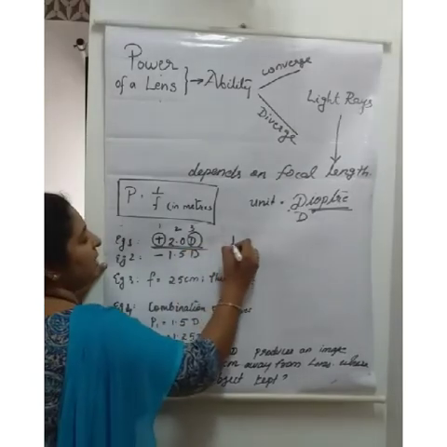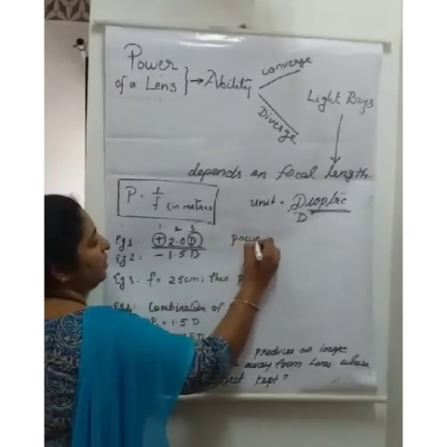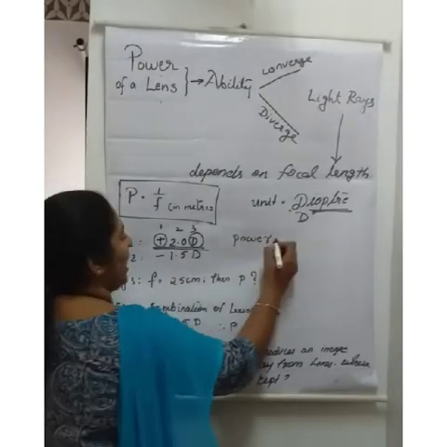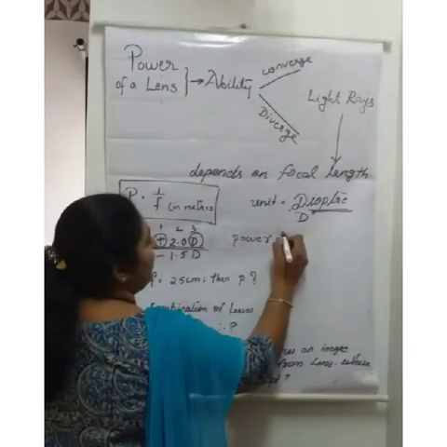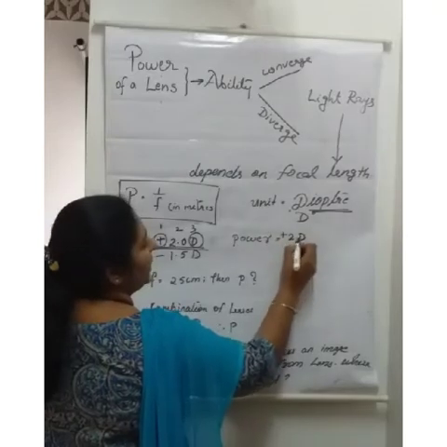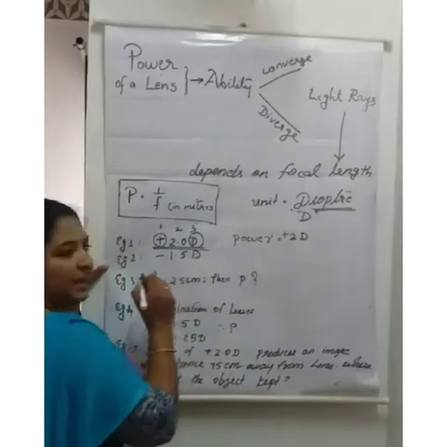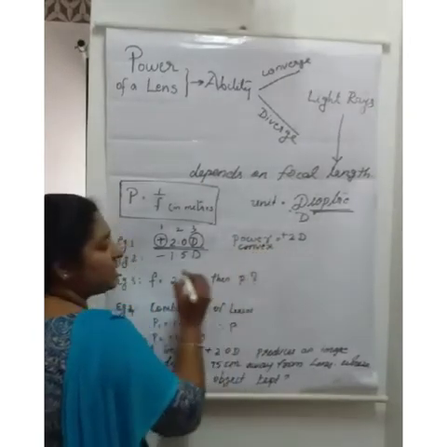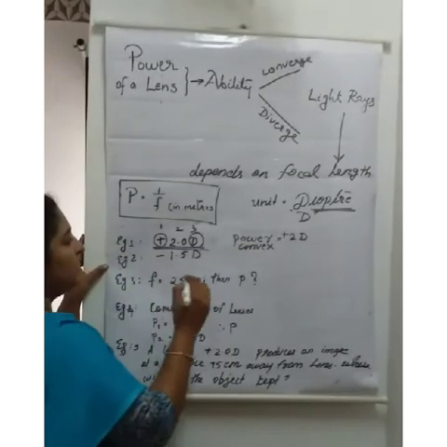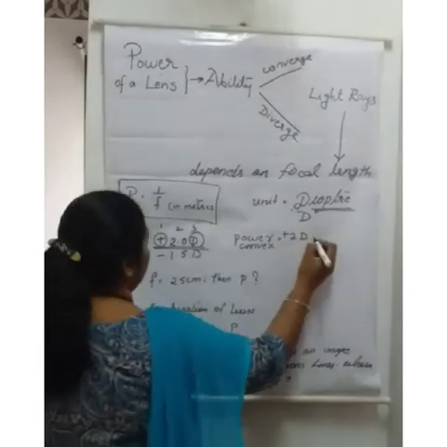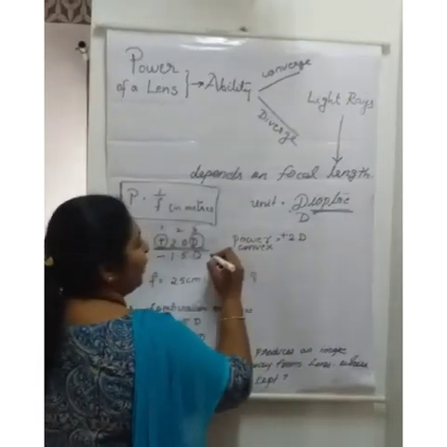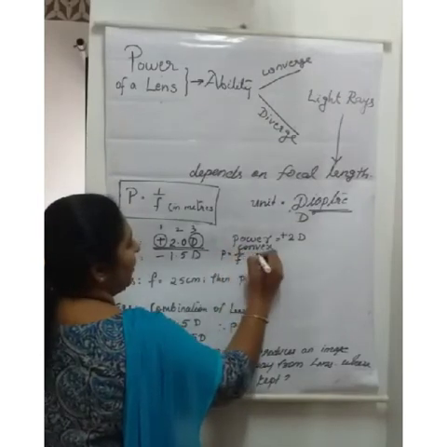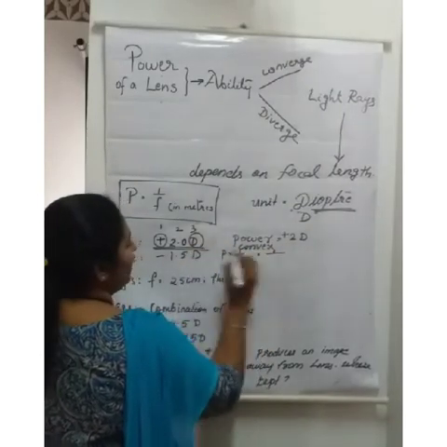The unit says it is which one? Power. So what is given here? It is given a power. What is the power value here? Power is equal to plus 2 diopter. So plus says that it is which lens? Convex lens. So how can I find the focal length? I can find the focal length from here. What is the equation? P is equal to 1 by f. How can I write? 1 by 2.